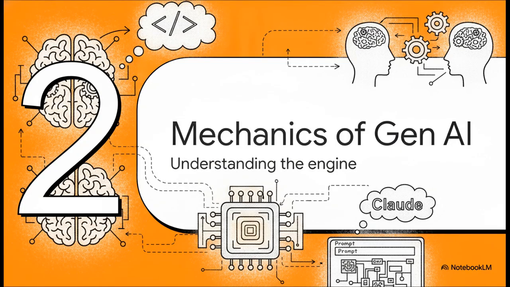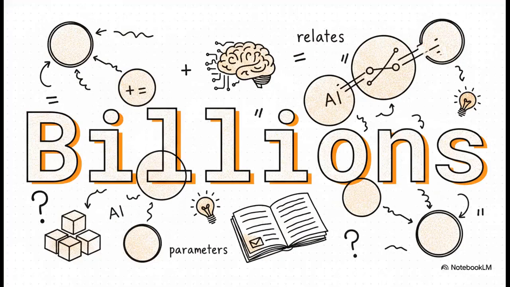Section 2. Mechanics of Generative AI, Understanding the Engine. To truly collaborate, you kind of need to know how your partner's brain works, right? And the word you really need to know here is parameters. Large language models don't read words the way you and I do. They actually process the relationships between pieces of language using mathematical values. These parameters are basically the building blocks that determine how the AI relates different concepts to each other.